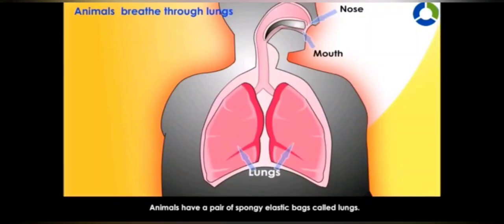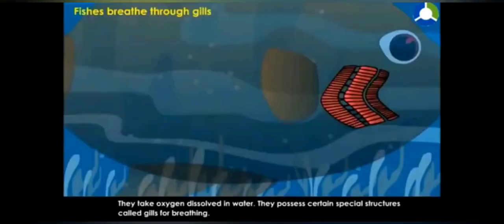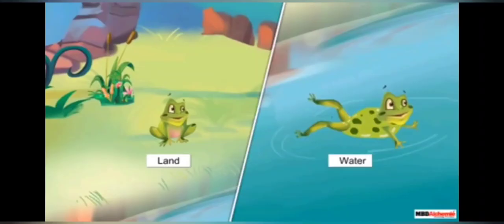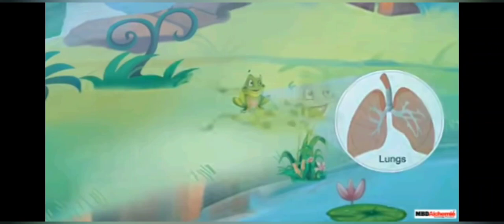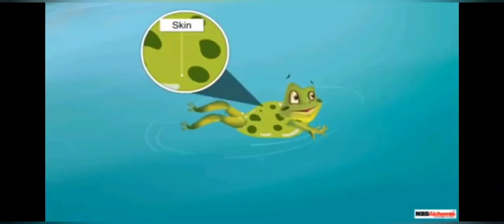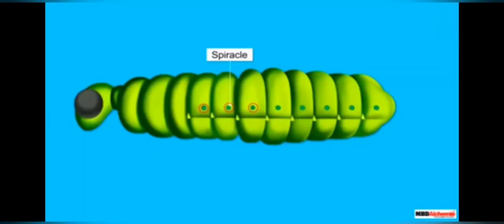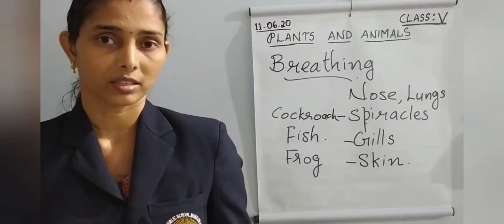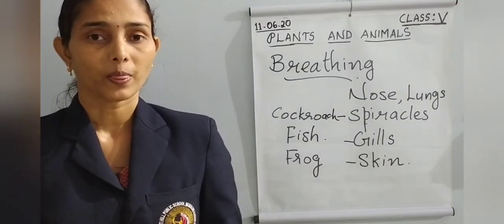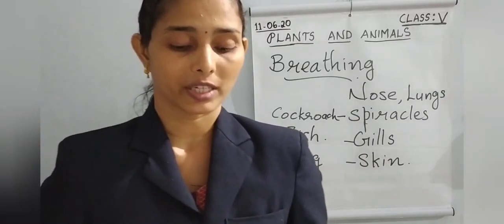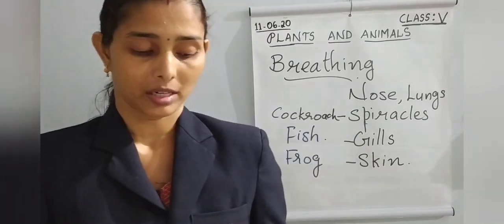Human beings breathe through lungs. Gills of fishes. Frog lives in water and on land. On land it uses lungs, and in water it uses its skin. And spiracles of insects. Understand? These are the similarities between plants and animals.